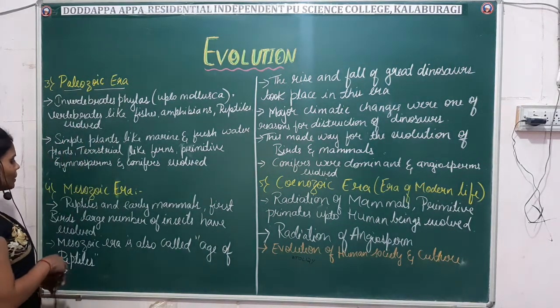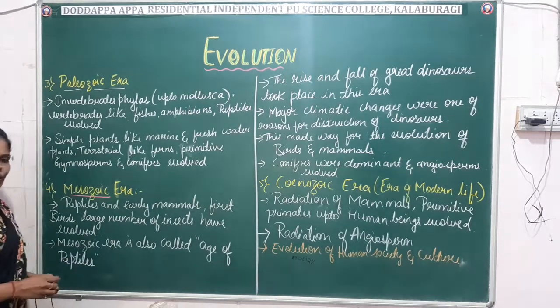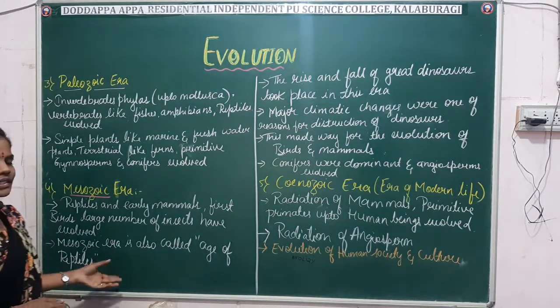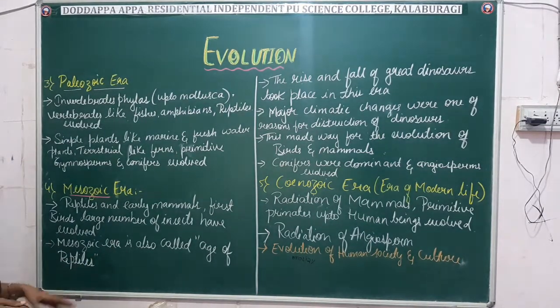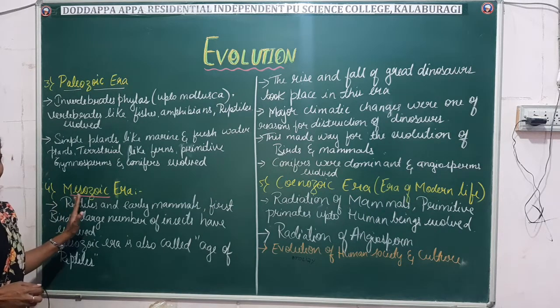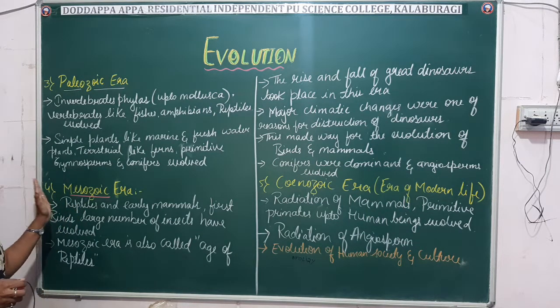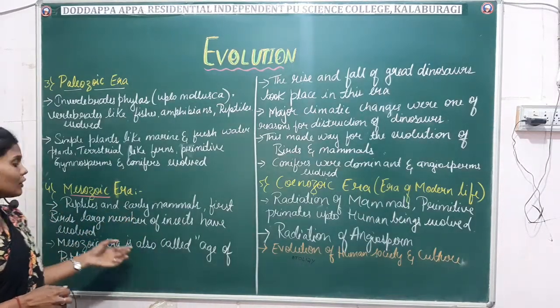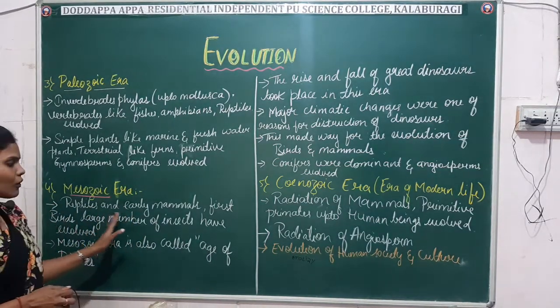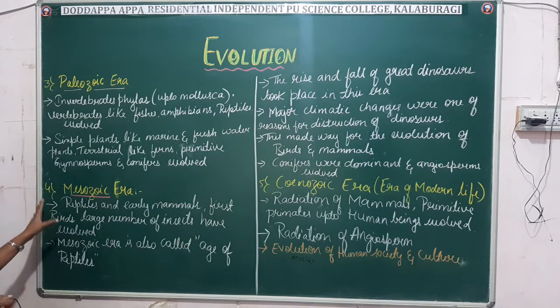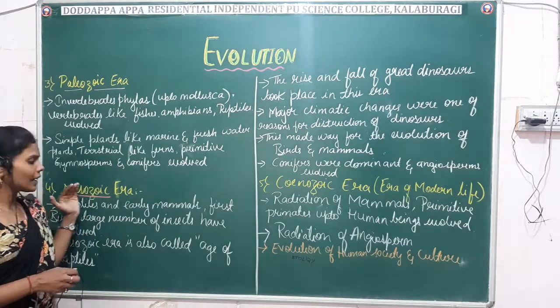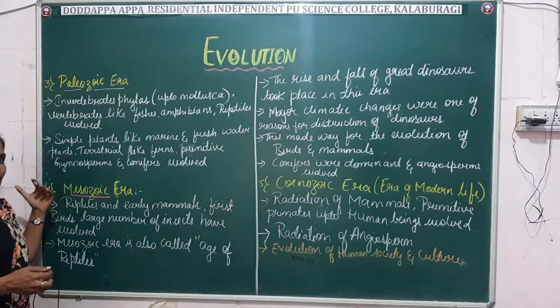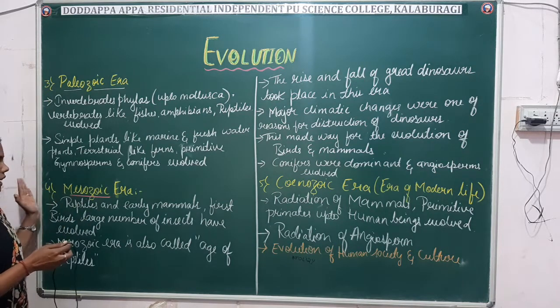Next comes the Mesozoic era, also known as the age of the reptiles. In this era, major reptiles, the early mammals, the first bird, and a large number of insects evolved. Among the reptiles, the dinosaurs were seen in this era. They arose, and they also died out in this era only.